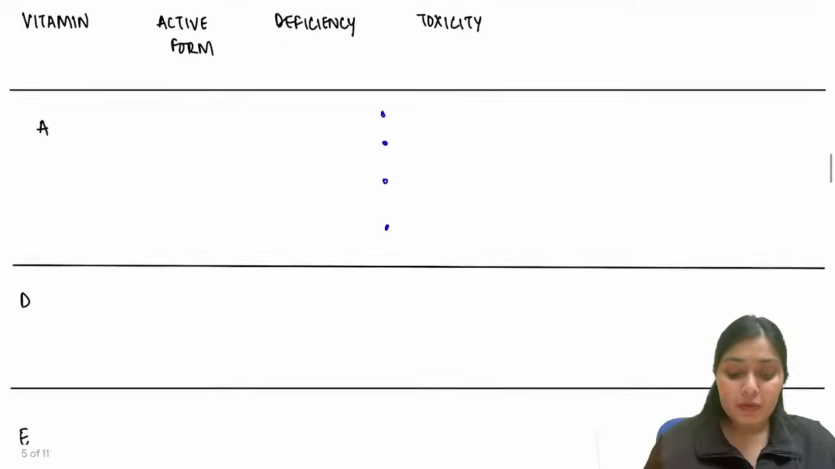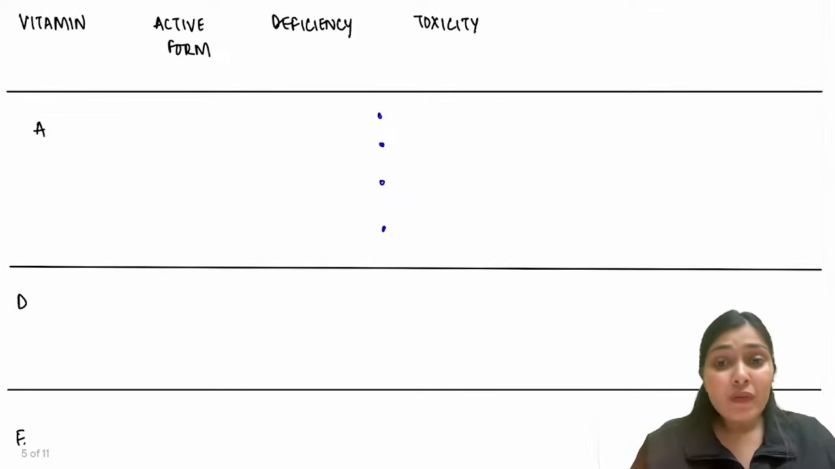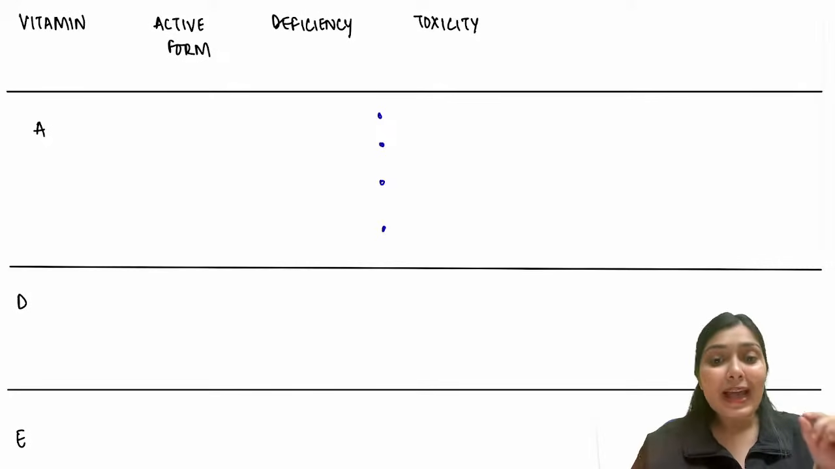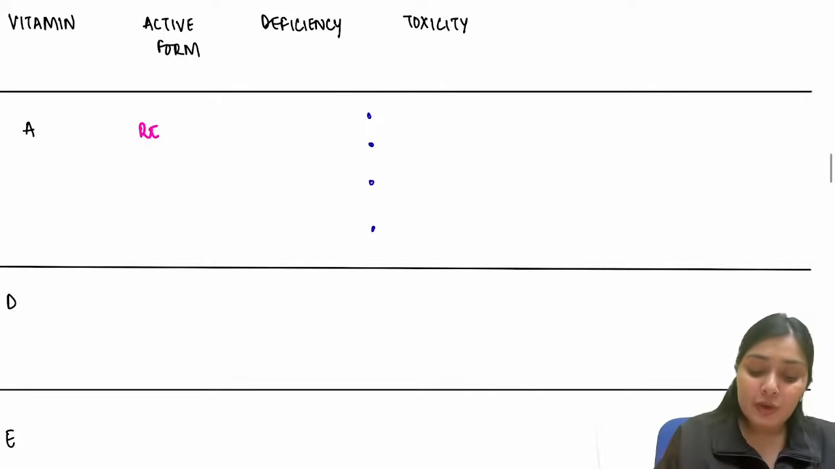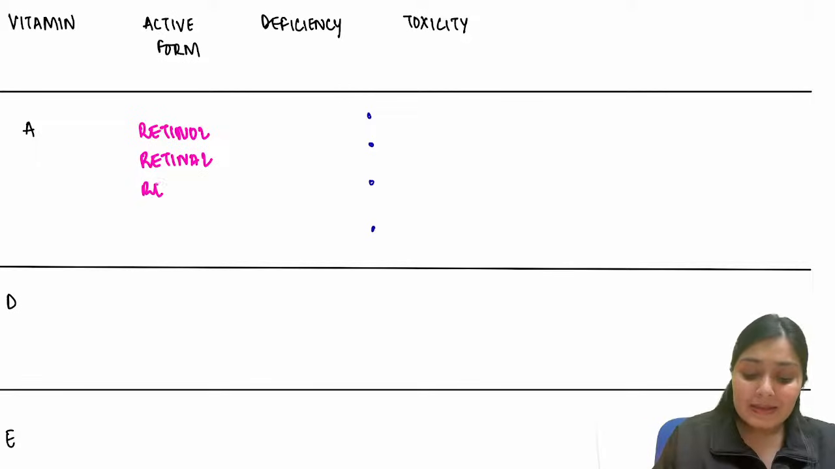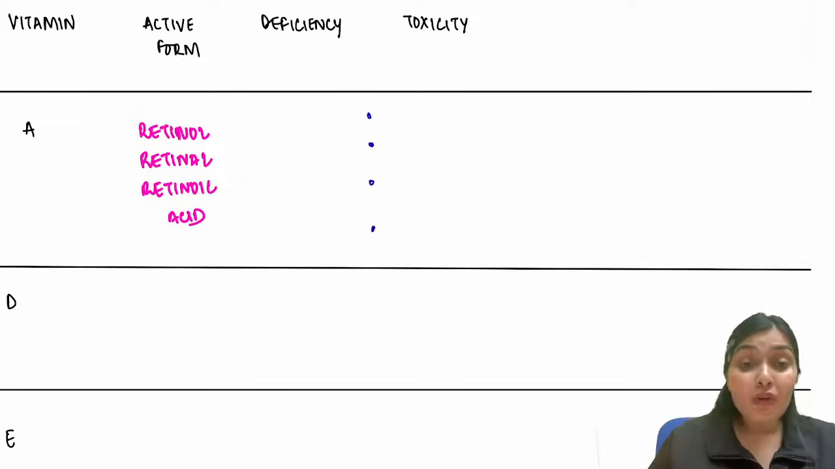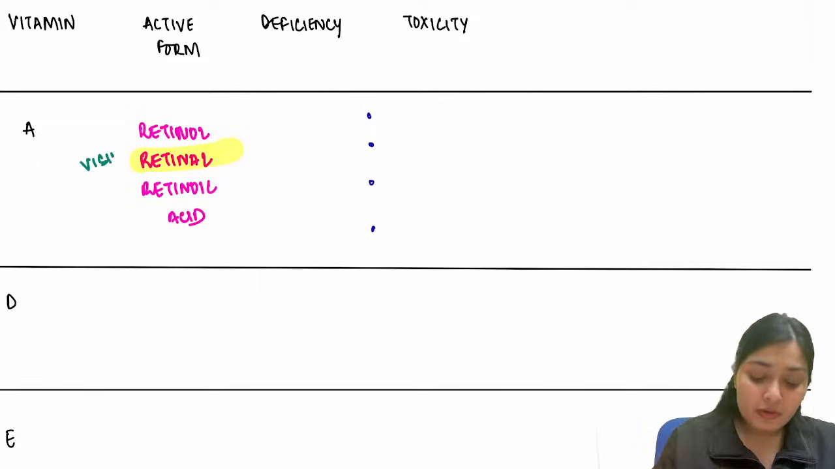First fat-soluble vitamin, vitamin A. When we talk about vitamin A, we have three active forms. In chemistry, remember, we used to study alcohol, aldehyde, acid. Here also we have alcohol, aldehyde, acid. What is alcohol? Retinol. What is aldehyde? Retinal. And what is acid? Retinoic acid. Which one is involved in the vision? Yes, retinal is involved in the vision.